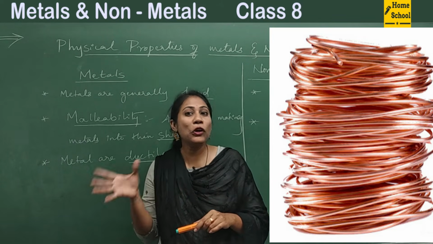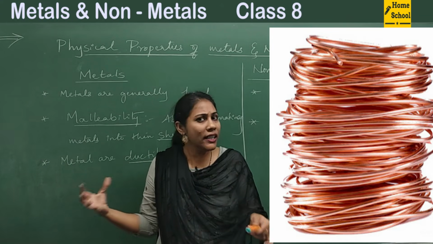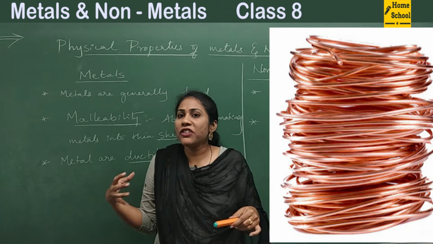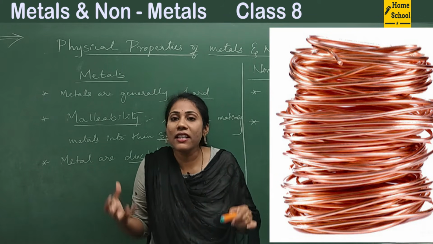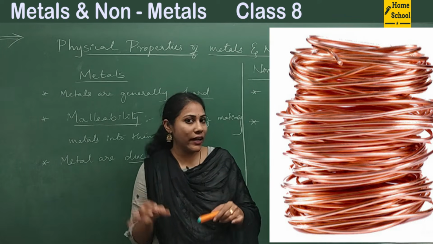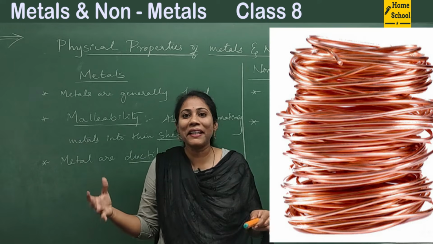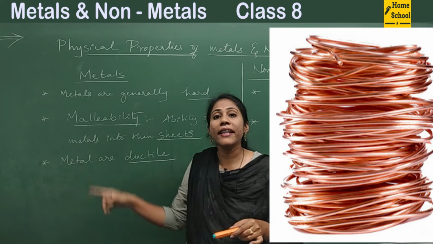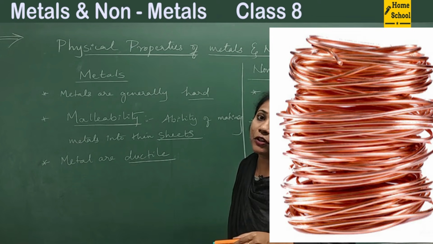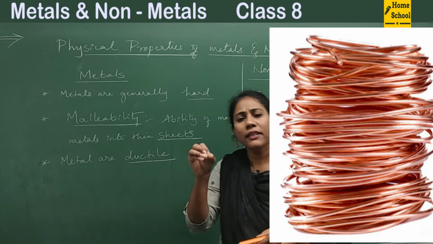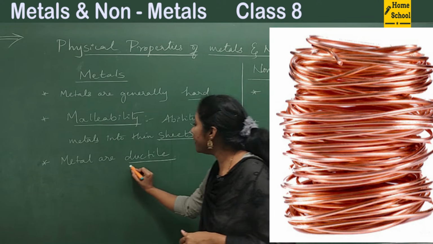Even gold can be made into thin wires. It's because we can mold the gold however we want. We can change the shape of gold however we want. That's why gold and silver are used to make jewelry, isn't it? Gold jewelry, silver jewelry, how are they making them? It's because gold and silver have a property called ductility. You can make them into thin wires, right? So what is ductility here?